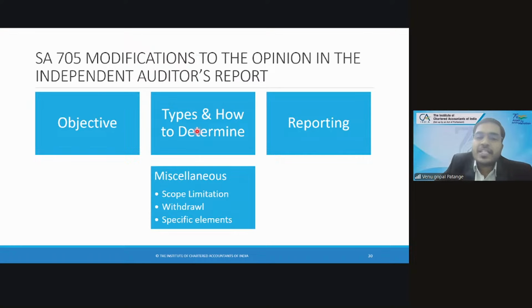We will be discussing objectives, types of modification, how we can decide which type to use and when to use it. Then we'll go into how reporting will take place. Then there are certain miscellaneous topics: scope limitation, which we have just discussed, and what steps the auditor has to perform in case of scope limitations.